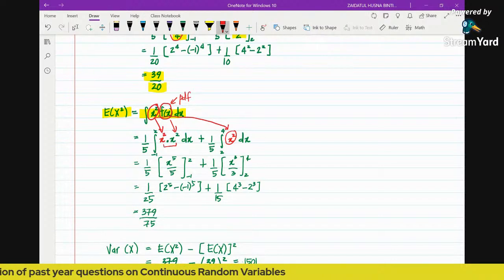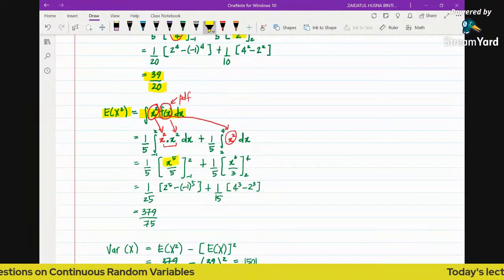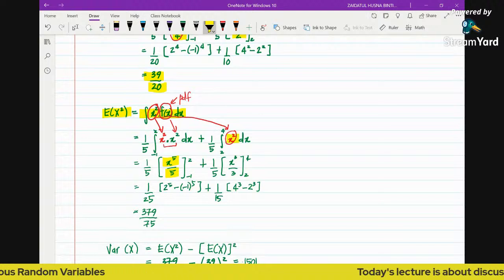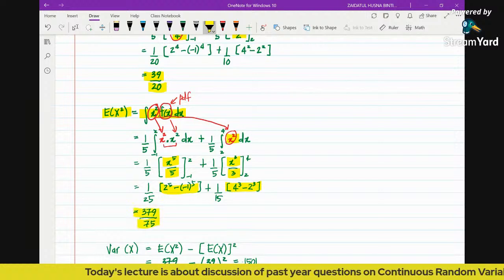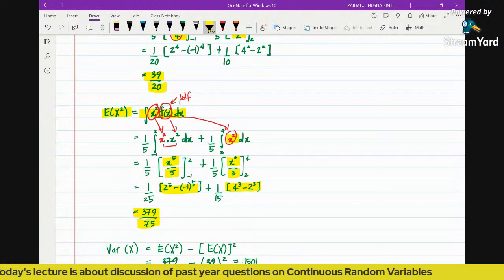So integrating x power 4 will give you x power 5 over 5. And then integrating x squared will give you x cubed over 3. Then substituting limits and pressing the calculator, you will get this answer. Expectation of x squared is 379 over 75.